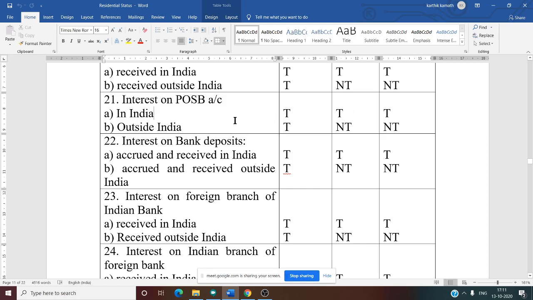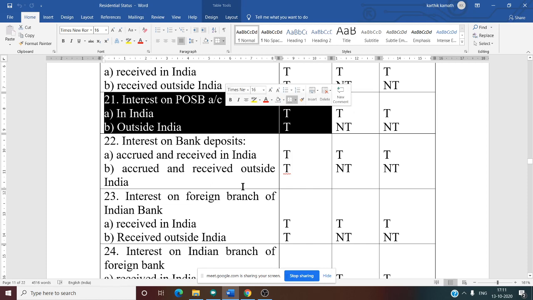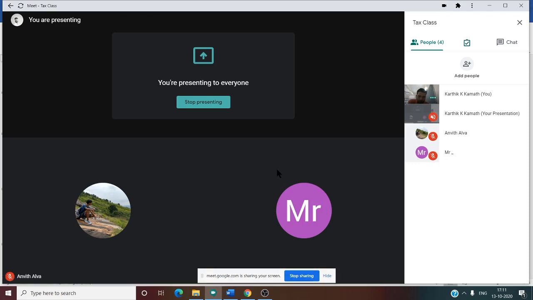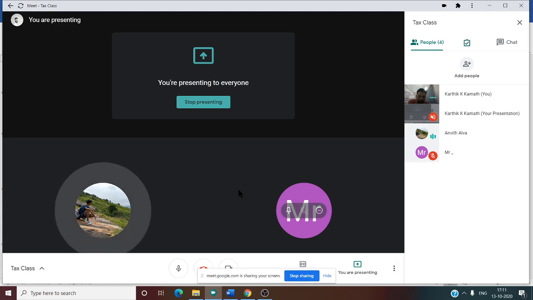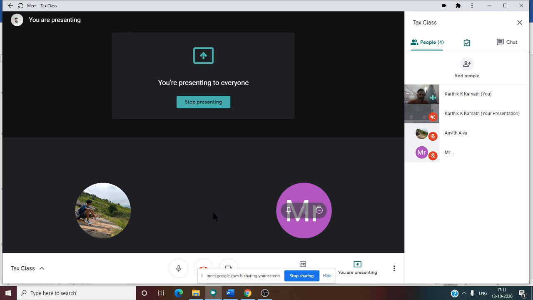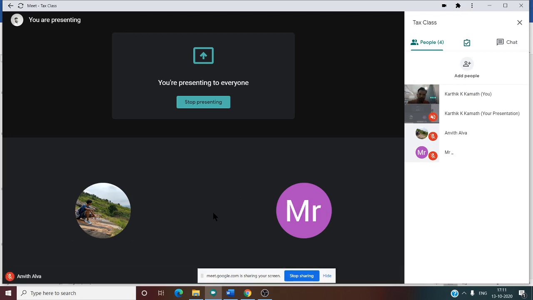But interest on post office saving bank account outside India, only OR is taxable. Is this clear now? Yes, sir. So if it is received in India, it's taxable.